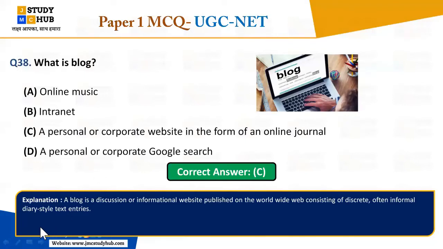ठीक है, चलिए. So very good. What is a blog here? That a blog is a personal or the corporate website in the form of an online journal. सभी लोगों का आंसर यहाँ पे सही था. ठीक है, चलिए.